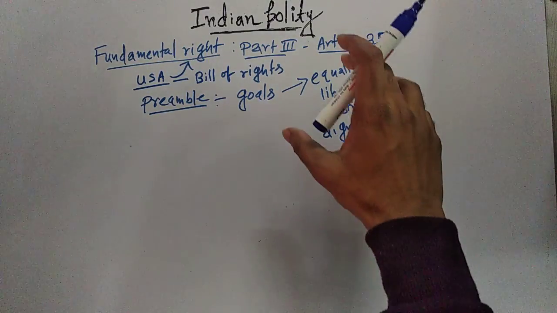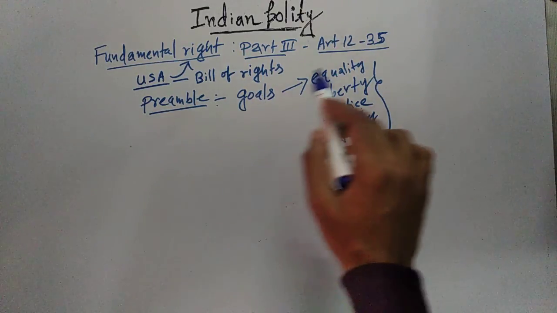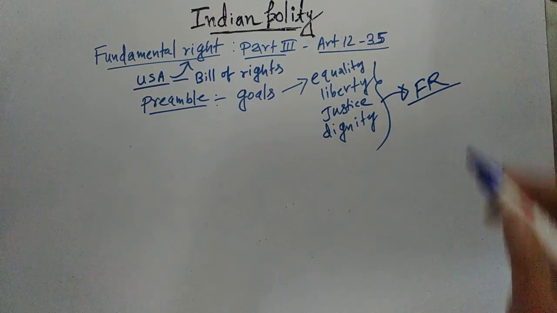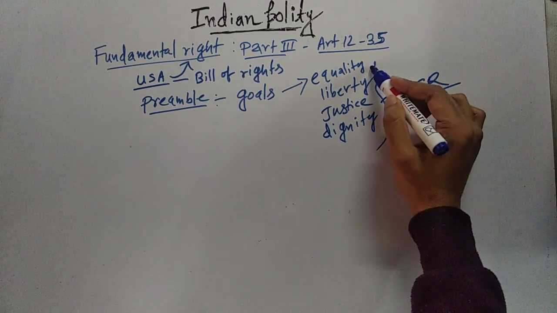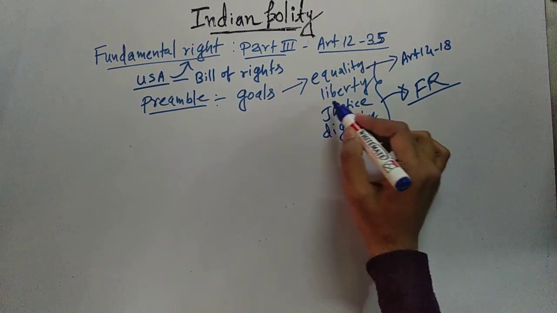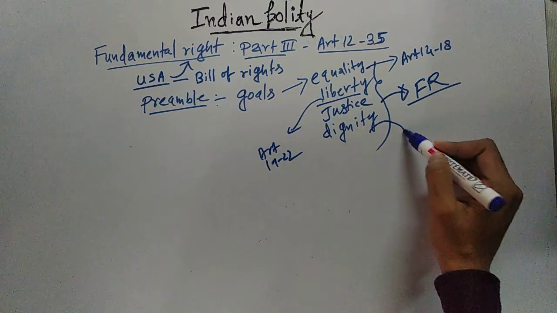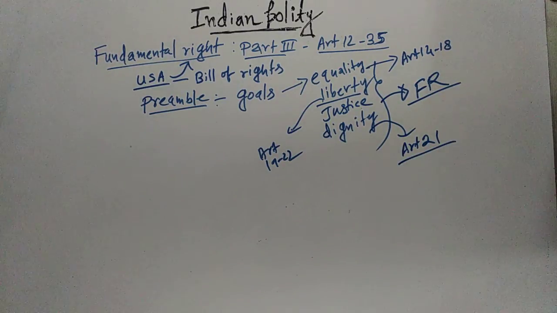That means these are the goals that India wants to achieve. And these goals or objectives mentioned in the preamble are ensured by fundamental rights mentioned in Part 3 of the Indian Constitution. For example, equality is ensured by Article 14 to Article 18. Liberty is ensured by Article 19 to Article 22. Then dignity of the individual is ensured by Article 21. So fundamental rights ensure that the goals mentioned in the preamble are achieved.